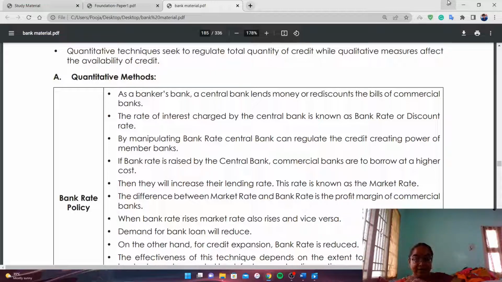If bank rate is raised by the central bank, the commercial banks have to borrow at a higher rate, that is higher cost, and they will increase their lending rate. That rate is known as market rate. So the difference between market rate and bank rate is the profit margin of commercial banks. So by using this bank rate policy, the RBI controls credit.